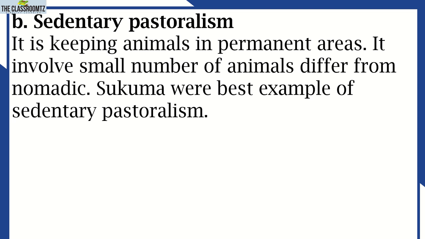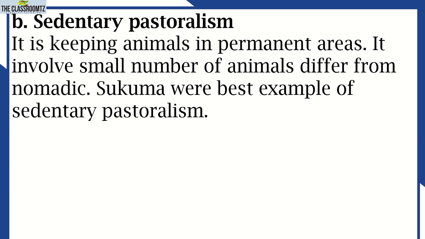Opposite to zero grazing is free ranging. Free ranging is common in rural areas where there is empty land. It means you open the animals in the morning and you free them. They go and find food for themselves, and at the end they come back. It is common in rural areas because there is plenty of space. Those are forms of sedentary pastoralism.